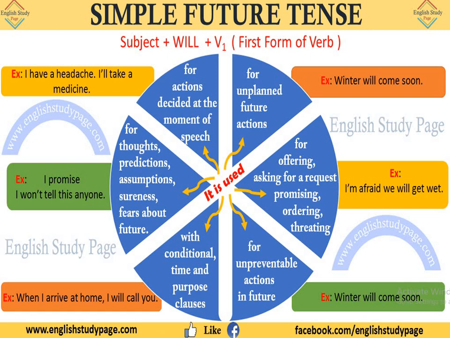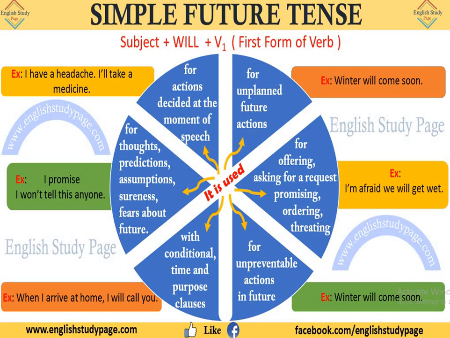Some of the actions which we have not planned. Winter will come soon. We have not planned, but it will definitely come. For offering, asking for a request, promising, ordering, threatening. Right? And the example is: I am afraid it will get wet. So here this is a threatening, that he is wondering that he'll get wet.